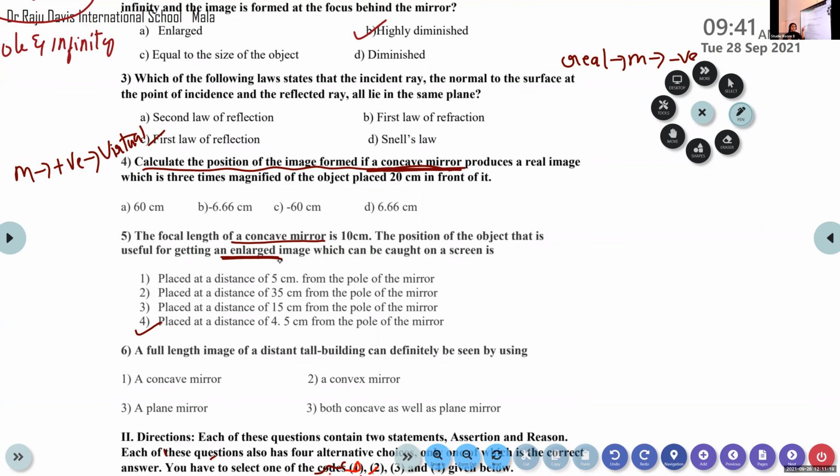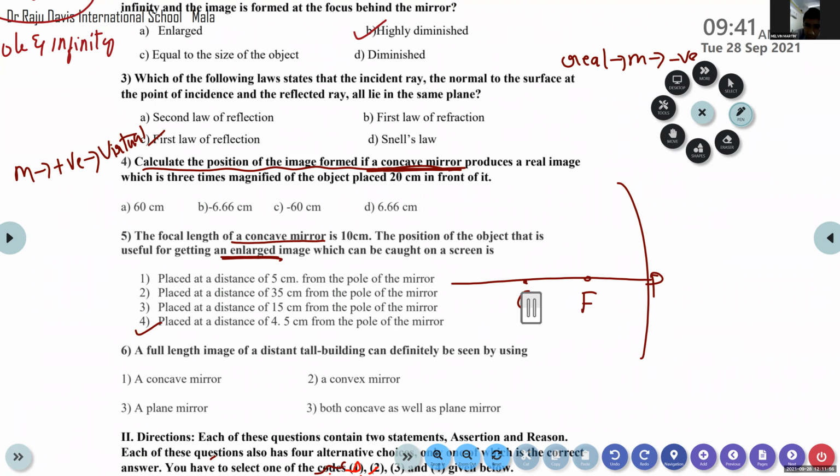Okay. So it's a concave mirror. We must get an image which is enlarged in nature. And we know that for a concave mirror, there are 6 different cases. What is the first case of a concave mirror? Between infinity and anything? Here we have pole, here we have focus, here we have center of curvature. What is the first case? At infinity. So if you place the object at infinity, where do you get the image?